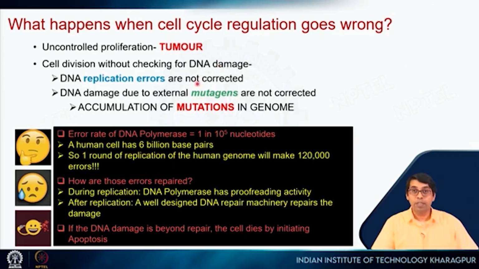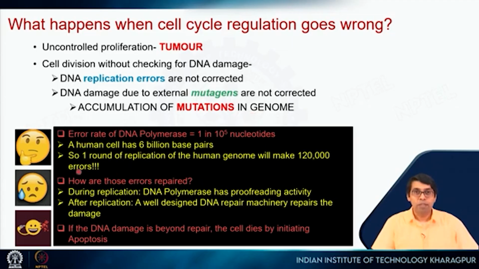But if those corrections are not made, it can lead to cancer, right? So DNA replication errors are not corrected. DNA damage can happen during replication. DNA damage can also happen due to some chemicals which are called external mutagens, right? So again, if those mutations are not corrected, they can lead to cancer. But again, remember that not just one mutation is enough. There have to be multiple mutations in critical proteins or critical genes. When that happens, then the chances of cancer increase, right?